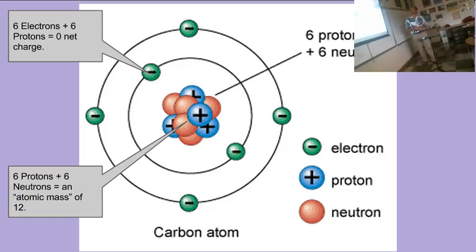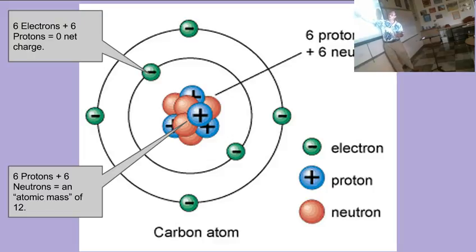Okay, so this again is carbon, the one I'm using as my example atom here. It has 6 protons in the nucleus, 6 neutrons also in the nucleus, and 6 electrons in the electron cloud around. This is a simplified model. We've drawn 4 electrons in a ring, but you're smarter than that. You know that in truth that isn't correct. There would be 2 in a sphere, and then 2 in a sphere, and these other 2 would be in that first p orbital, the Q-tip looking thing, right? But for the sake of simplicity, it's been drawn in the planetary model where they're just all orbiting in rings.